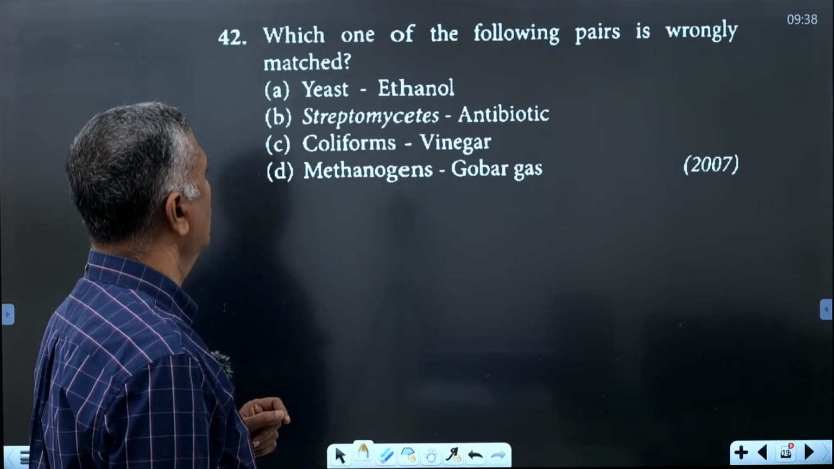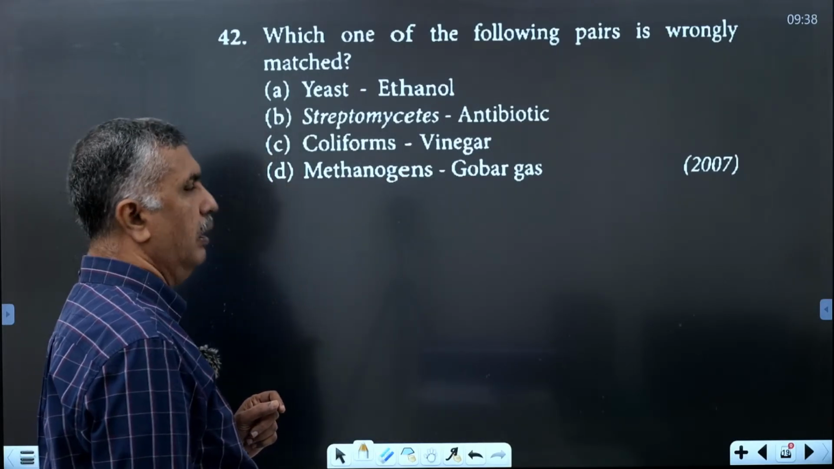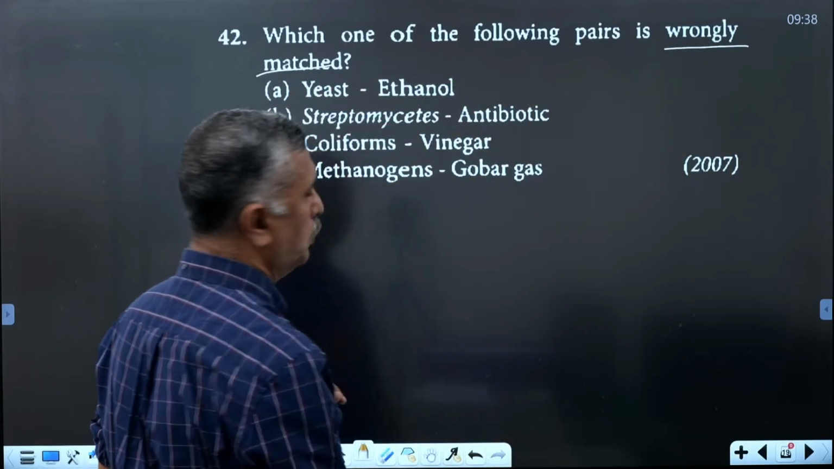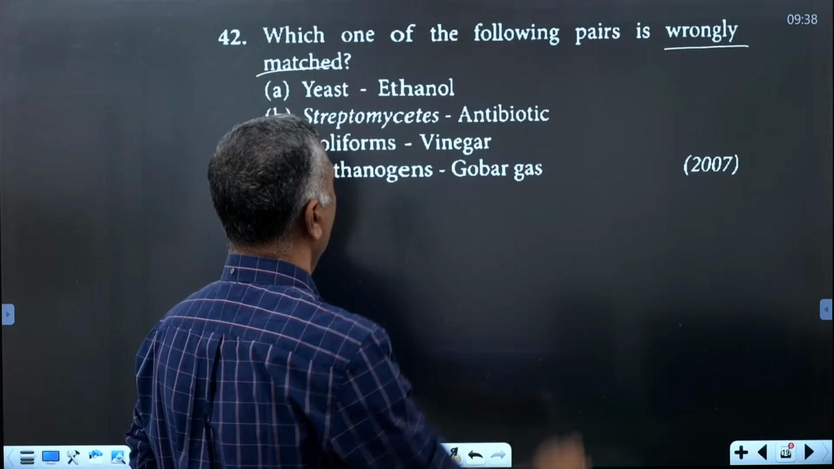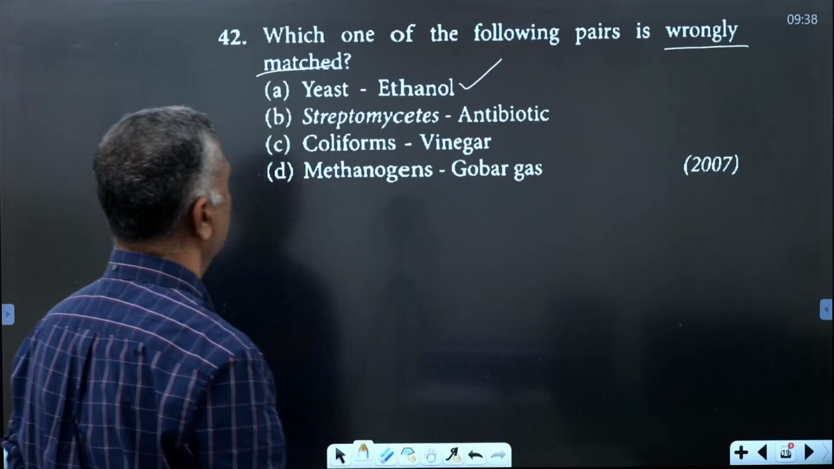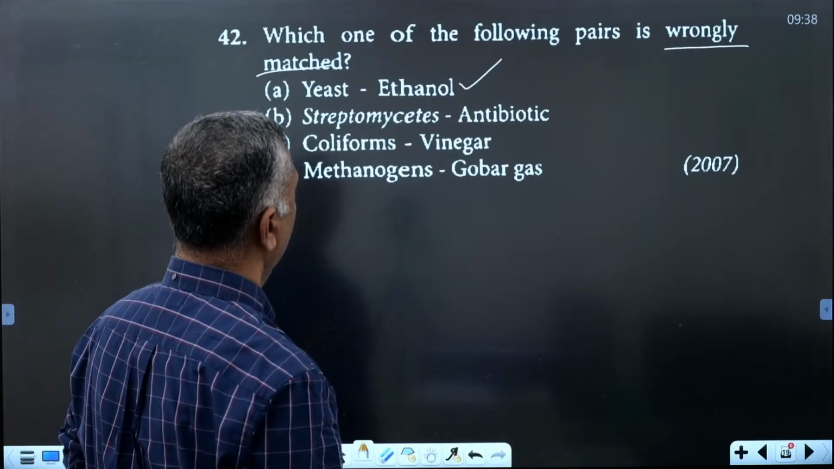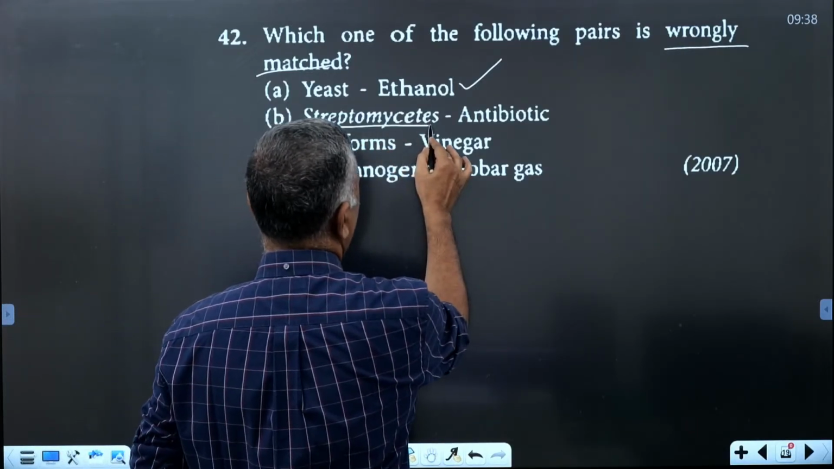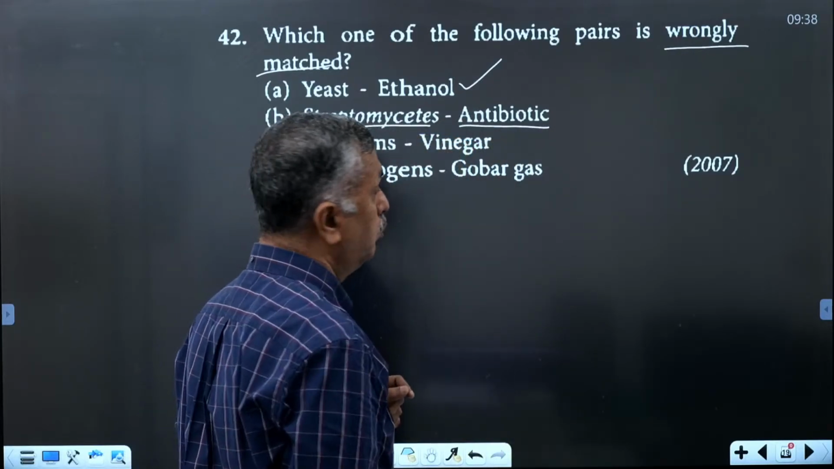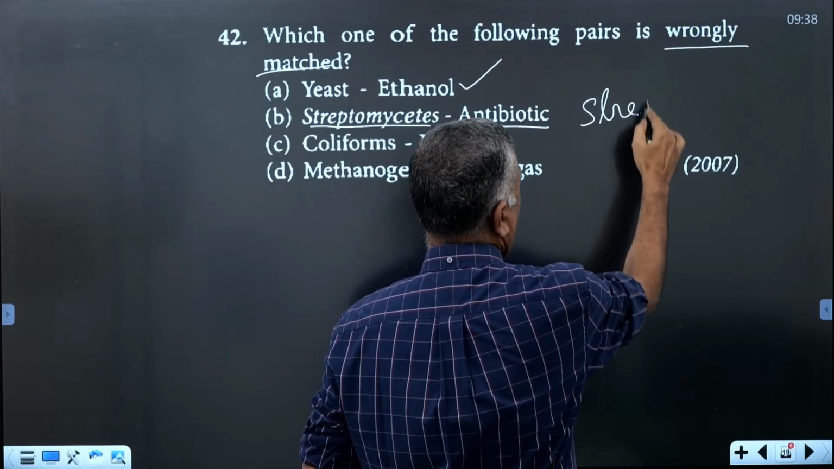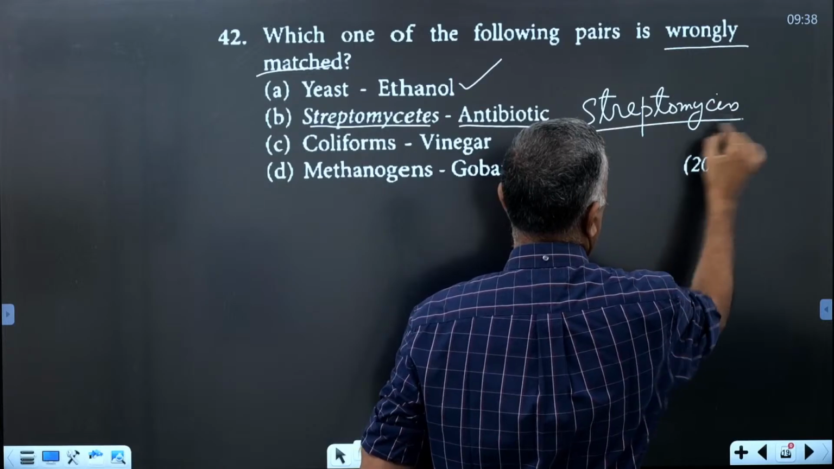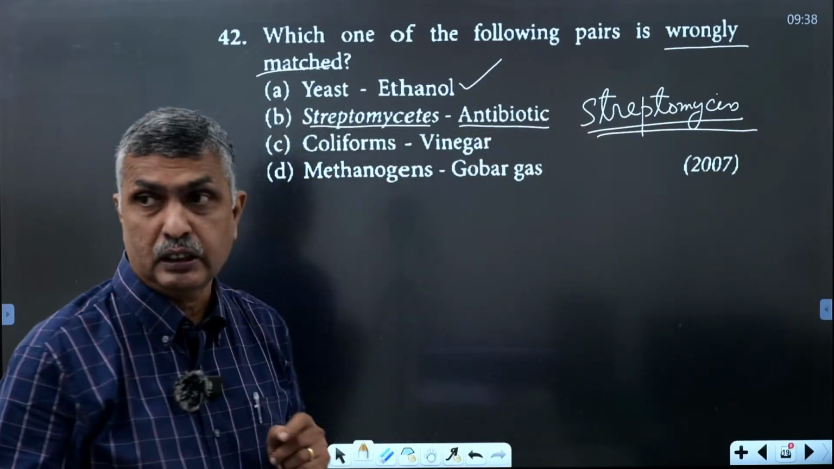Which one of the following pairs is wrongly matched? Yeast is mainly used for the production of ethanol by alcohol fermentation. That is correct. Then another one is Streptomyces, the bacteria that produces an antibiotic called streptomycin, not Streptococcus.